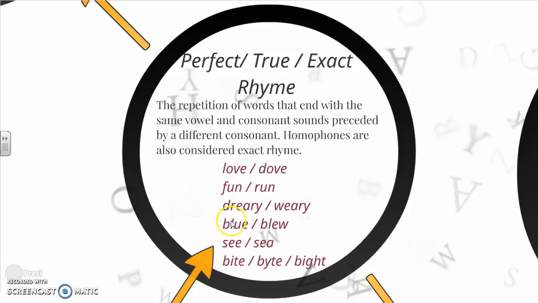Even though the B's are the same, it doesn't necessarily have to be preceded by a different consonant. Homophones are perfect, true, and exact rhyme. So see, bite, bite, bite. Dreary and weary fit into the idea of the same vowel with a different consonant. This has the DR and this has the W, but noting the idea that they sound perfectly, exactly the same.